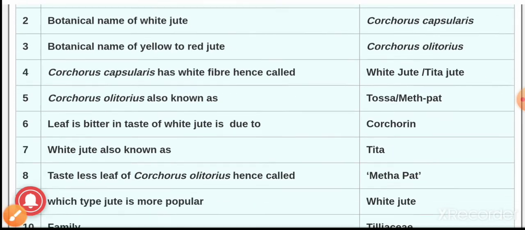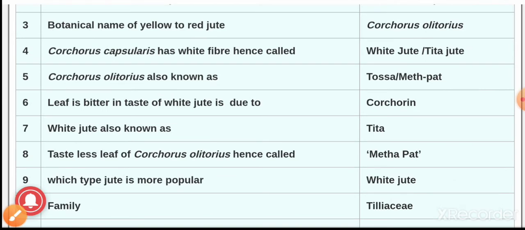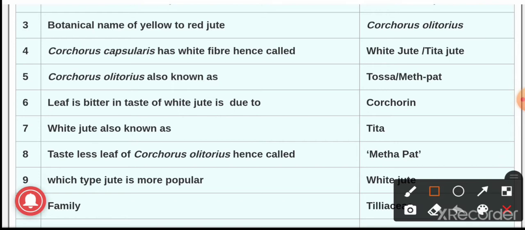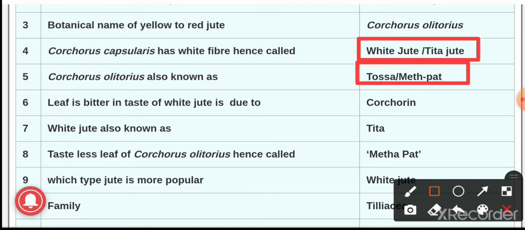Question number 4. Corchorus capsularis, they have white fiber and that's the reason they are called as white jute. Question number 5. Corchorus olitorius, it is also known as tosa. Next question. Leaf is bitter in taste of white jute is due to. It is due to the presence of corchorin. The leaf of white jute it is bitter in taste, and white jute it is also known as tita.